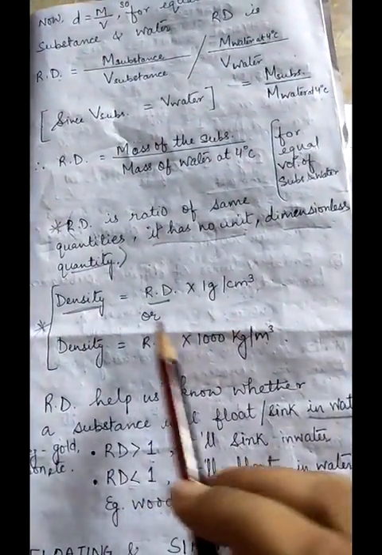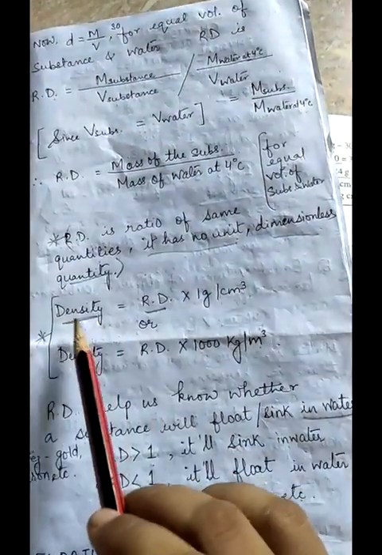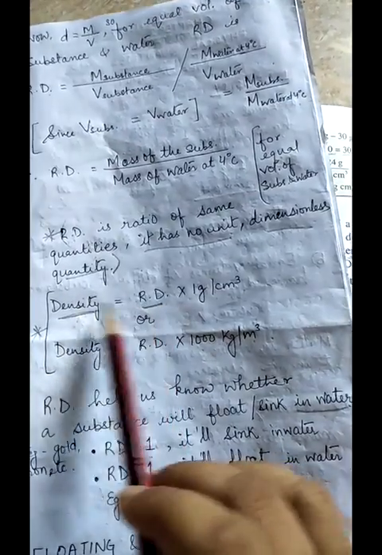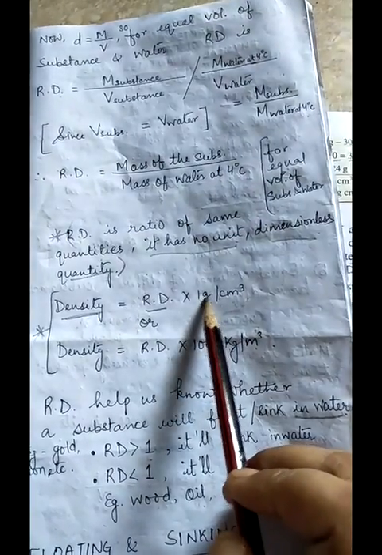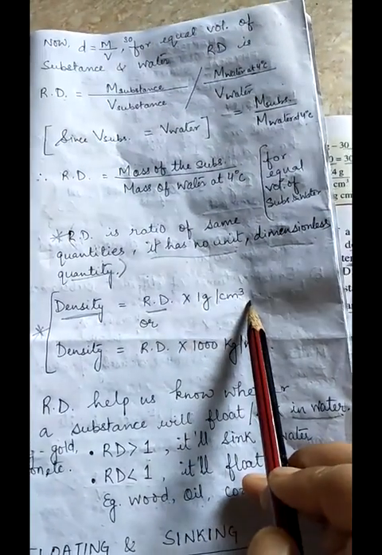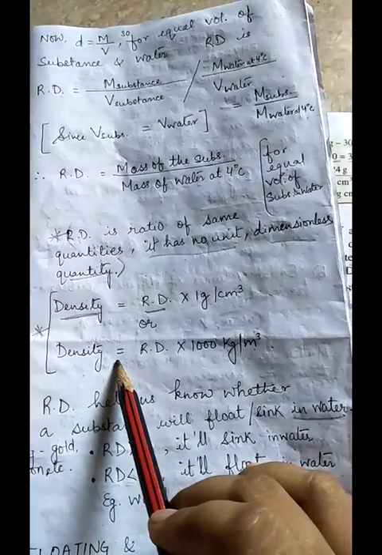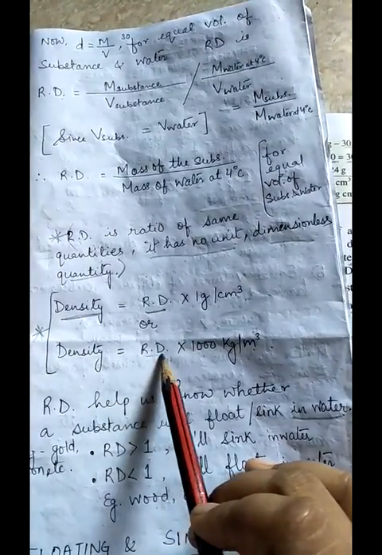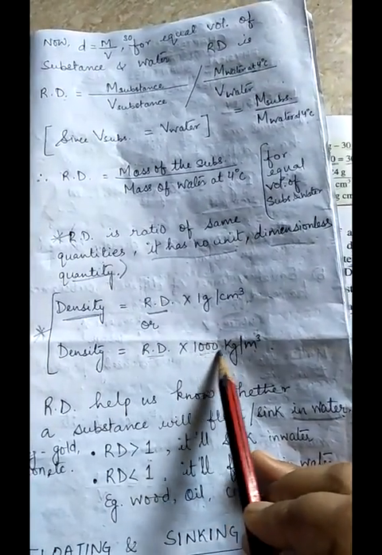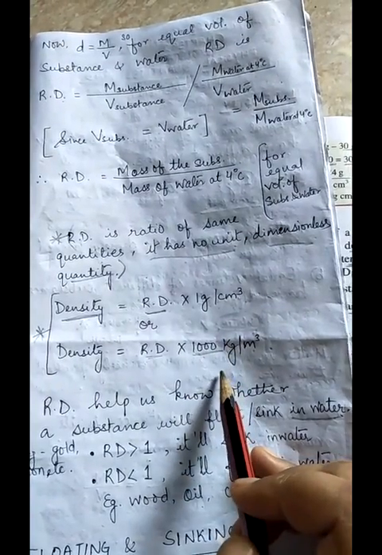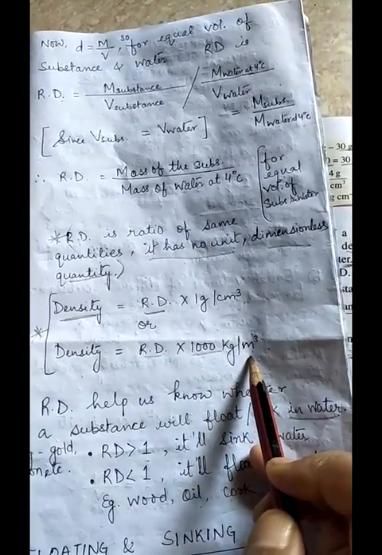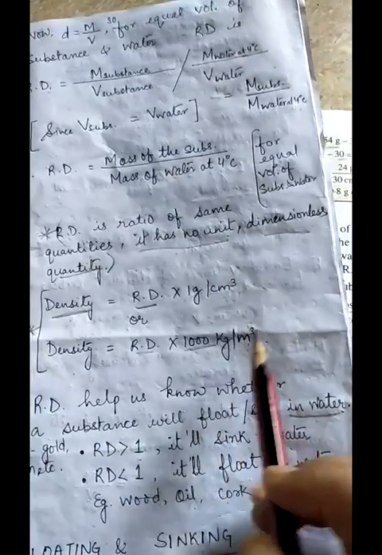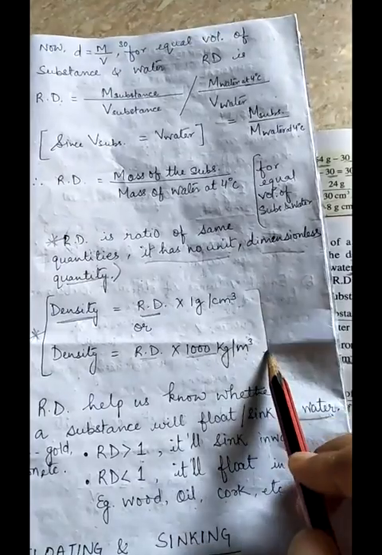So what is the relation between relative density and density? Density is equal to relative density multiplied by 1 gram per centimeter cube, and density is equal to relative density multiplied by 1000 kg per meter cube. So this is the relation between the two.